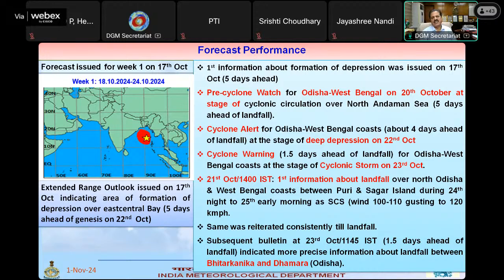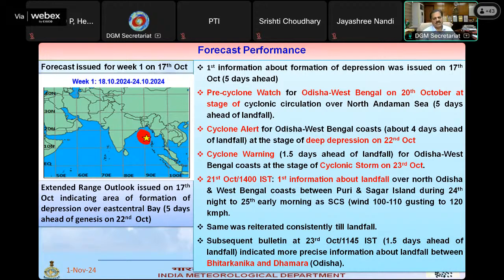So 5 days ahead, we started issuing pre-cyclone watch. Then it was followed by cyclone alert 4 days before the landfall. Then we issued the cyclone warning, and then the post-landfall outlook. So what I want to say is that India is the only country where we're providing such a type of forecast 5 days ahead, even when it is not a cyclone, when it is a cyclonic circulation or low pressure area. It is called the pre-genesis forecast.